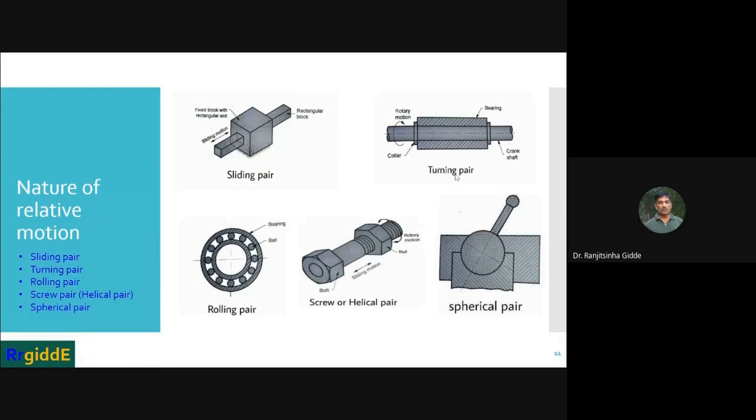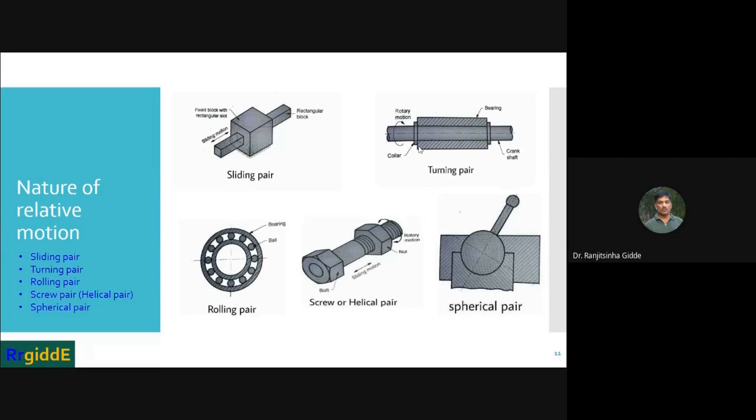Let us see this turning pair. Imagine that these are collars, here it is a collar, here it is a collar. So it is a turning pair. This shaft, that is the crankshaft, can rotate in this direction or in this direction, but it is not going to slide. Then it is also an example of a kinematic pair.